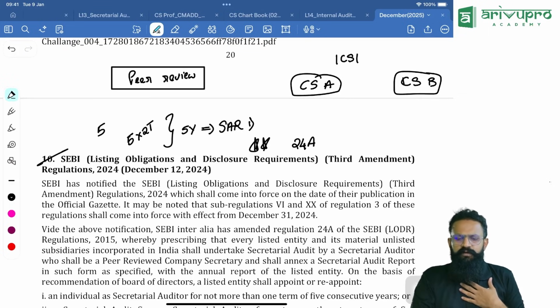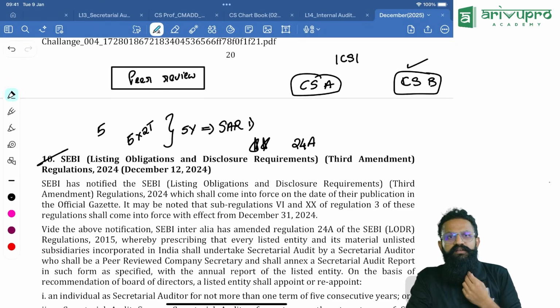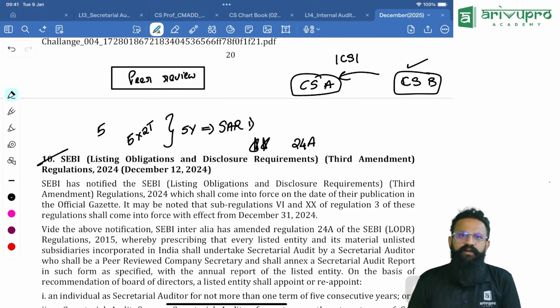Company secretary B's work, his skill set, all of these should be checked by one more person.